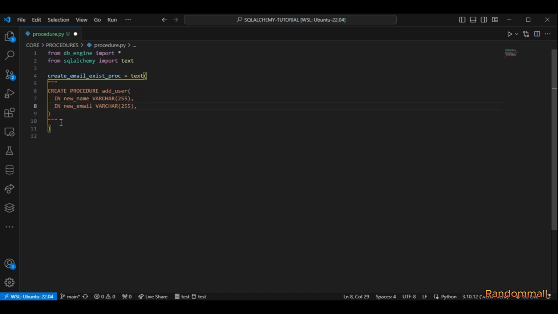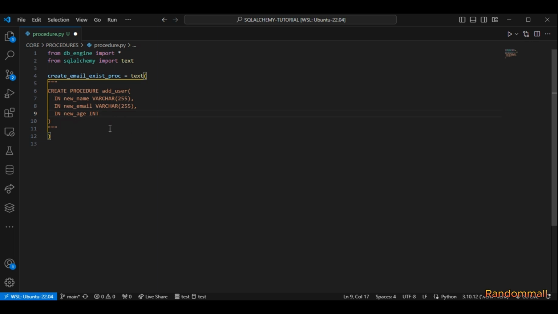Then we do the same thing for the email, which is an input, and the name of the parameter is email, and the type is a varchar. And then we are going to do the same thing for the age, which in this case is an integer. So this is the way we define the parameters that we are going to be using for the procedure.